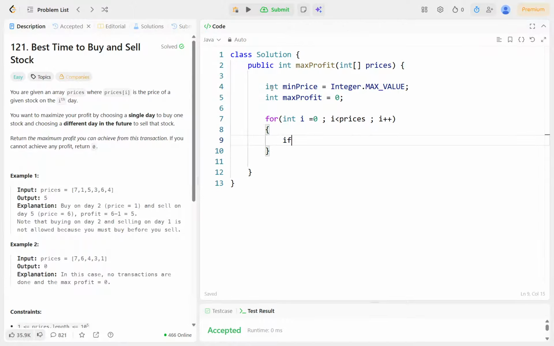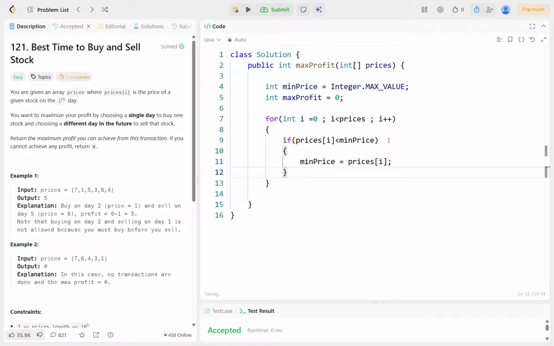Then here we will be checking firstly, if any of the prices of the array is less than the min price, if that is the condition. As minimum price, we are taking the greater value, right? If prices of i is less than minimum price, then we will assign min price equals prices of the current value of i.